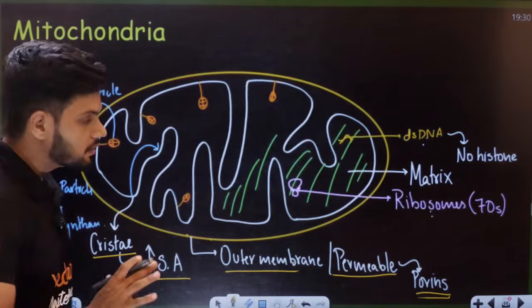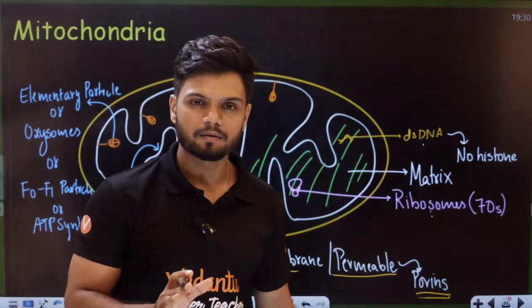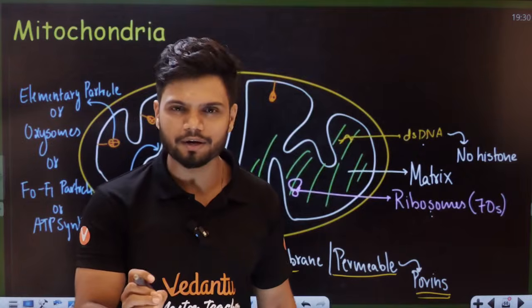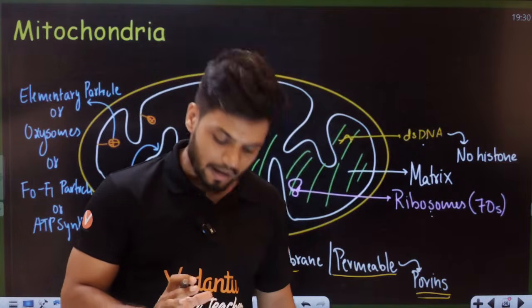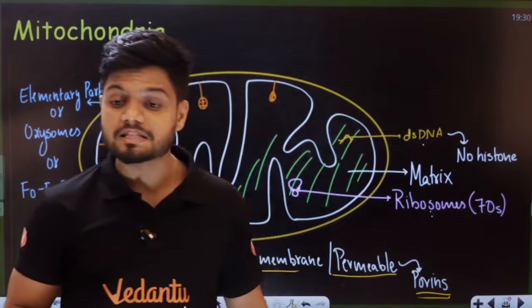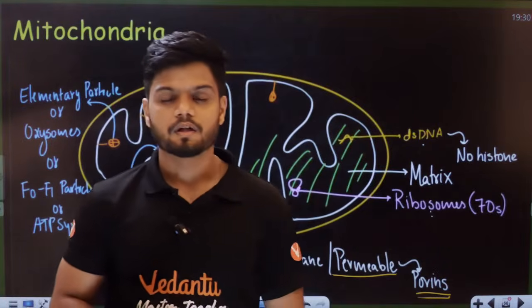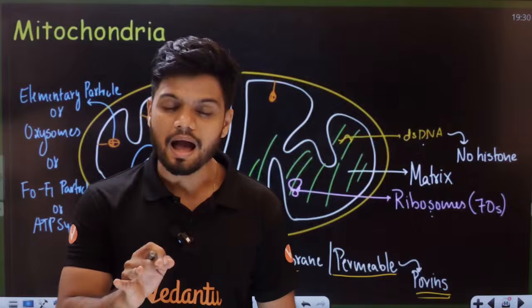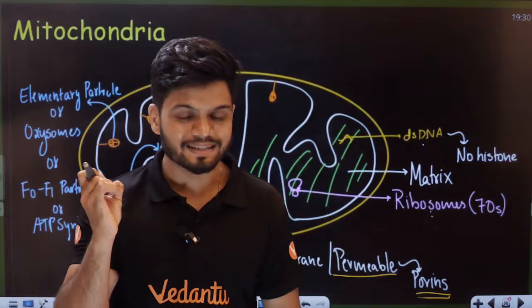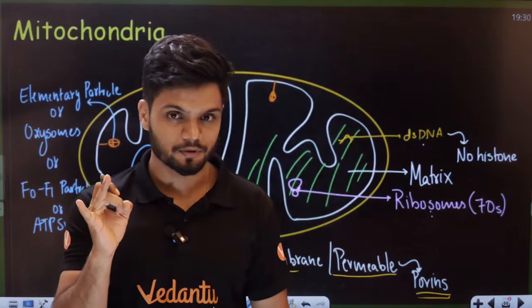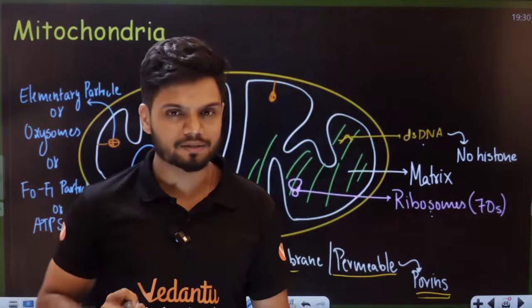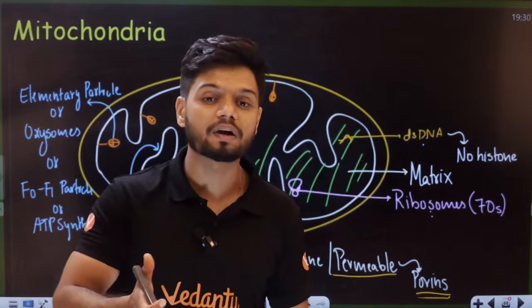Now, students, this entire mitochondria is very special. Why? Because mitochondria has its own DNA. It has its own ribosomes. You might be wondering, which type of ribosome do you find here?